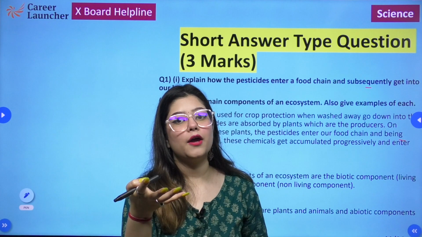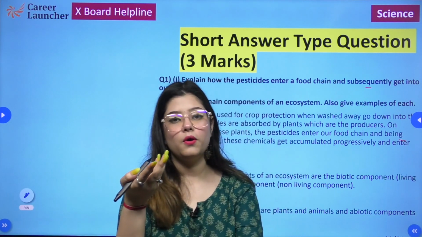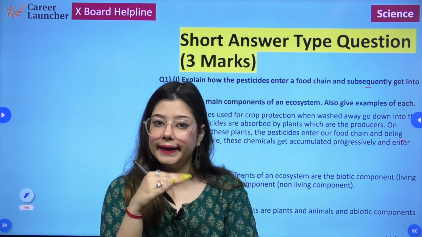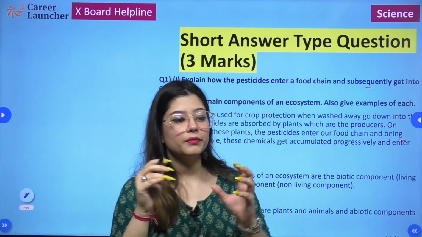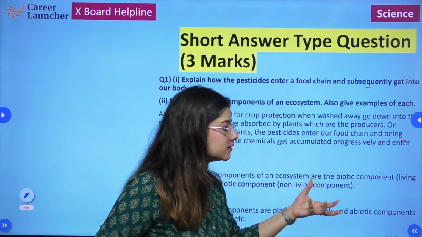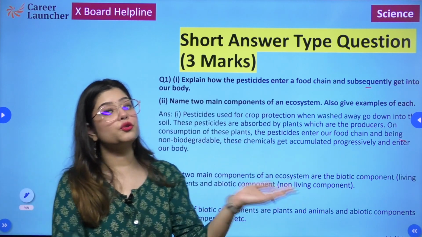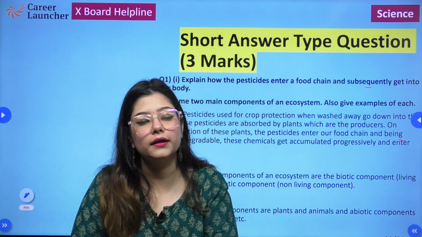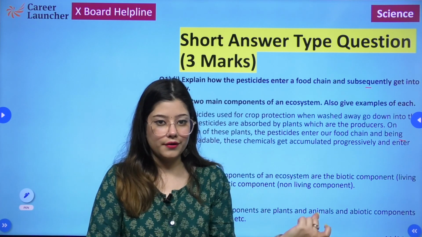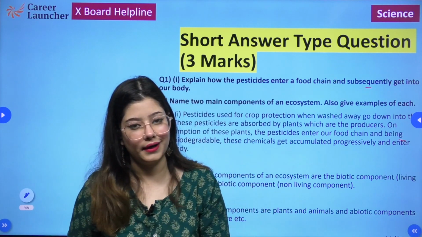And being non-biodegradable, they do not get decomposed very easily. It is not easy to degrade them. So being non-biodegradable, they enter the plants, and then plants act as producers. So if some other organism is now eating those plants, these pesticides through the plants are now going to enter into the body of the organism that consumes those plants, right?